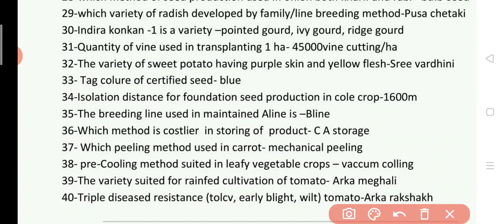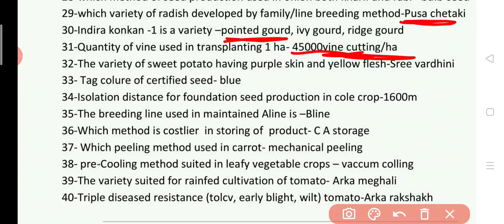Answer is Pusa Chetki. Next 30. Indira Konkan is the first variety of pointed gourd. Question 31. Quantity of vine cuttings used in transplanting 1 hectare is 45,000 vine cuttings per hectare.